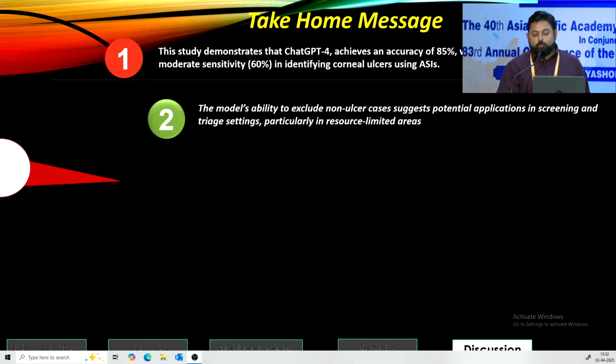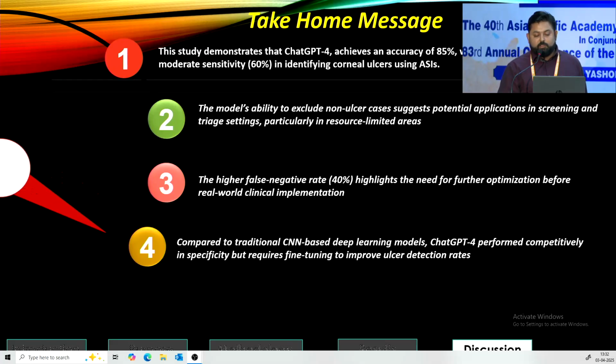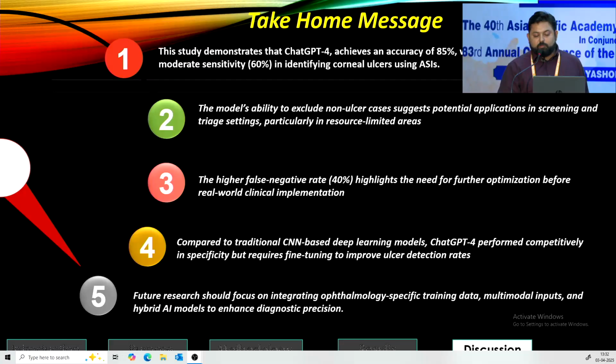The model's ability to exclude non-ulcer cases suggests application in screening and triage settings. The higher false negative rate highlights the need for further optimization before real-world implementation. Compared to traditional models, ChatGPT performs competitively in specific tasks, but requires fine-tuning. Further research should focus on integrating ophthalmology-specific data, multimodal input, and hybrid AI models to enhance diagnostic performance.